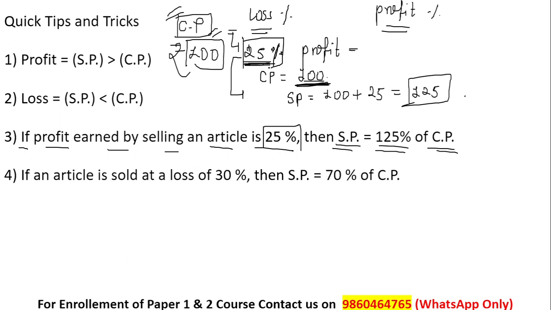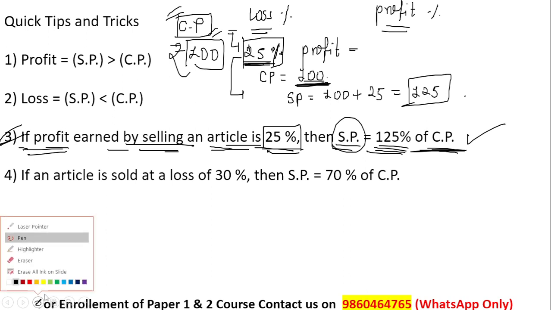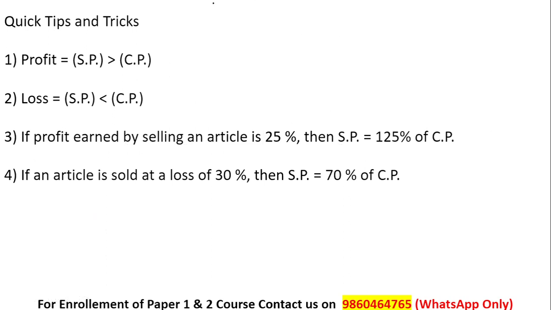From this I can clearly say, now you can read out the third statement: if the profit earned by selling an article is 25%, then the selling price is nothing but 125% of the cost price. I have explained this statement in detail, and I hope you have got it. What if a person is incurring a loss? Try to understand that example.